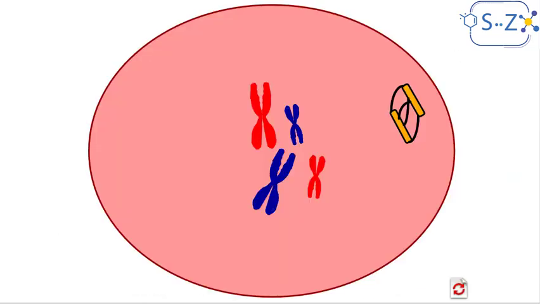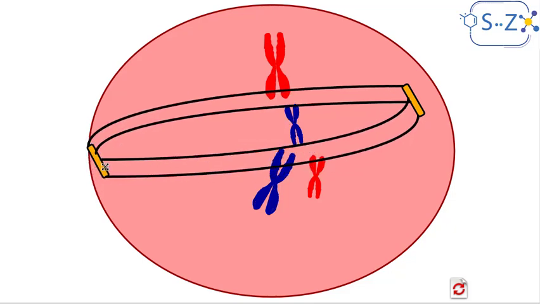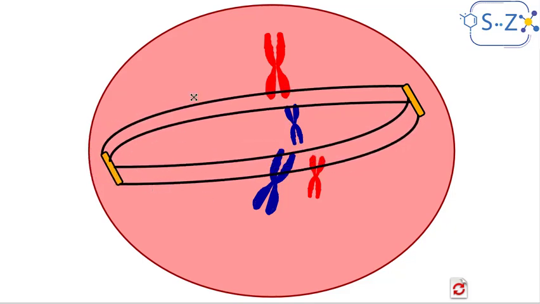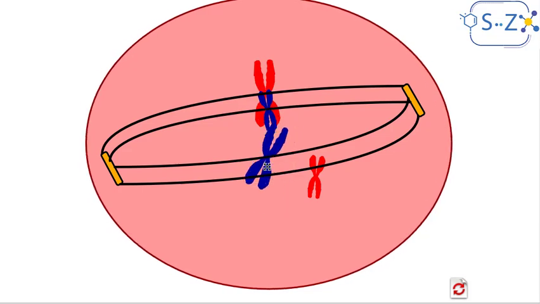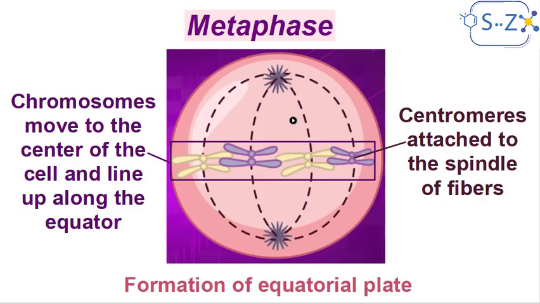So another explanation here, we have the chromosomes. First the asters will move to opposite poles. Here we see the spindle of fibers, and the chromosomes now will line up at the equator and attach using the centromere. They attach to the spindle of fibers like this, okay? So they are at the equator, at the middle of the cell. This is metaphase. The main feature of metaphase is the formation of the equatorial plate.